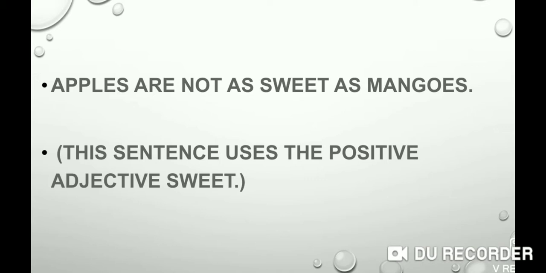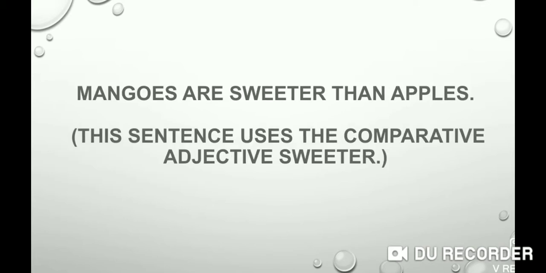Apple is one thing and mangoes is another thing, and we are making comparison between these two things. That's why here we use comparative degree. As I have told, when we compare two people or things, we do not normally use the superlative degree. Now look at how to change this positive degree into comparative degree. Mangoes are sweeter than apples.